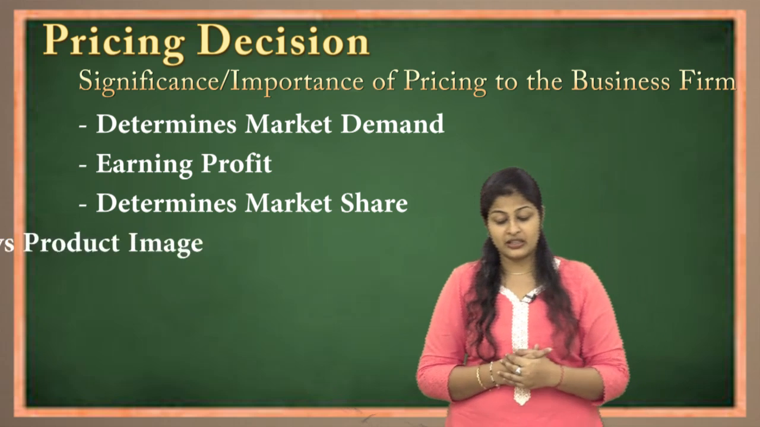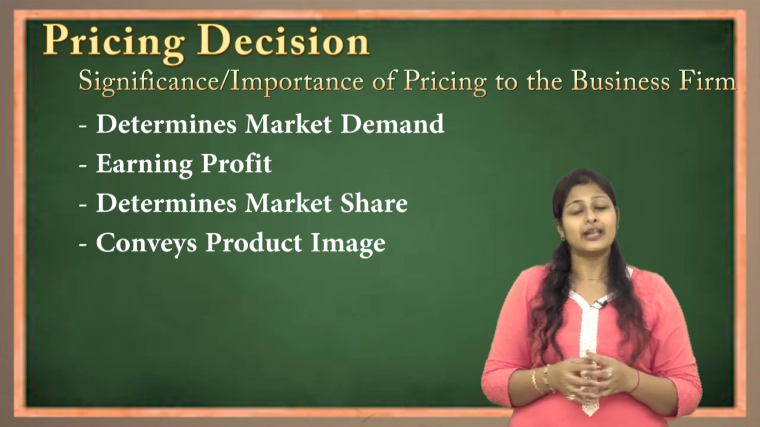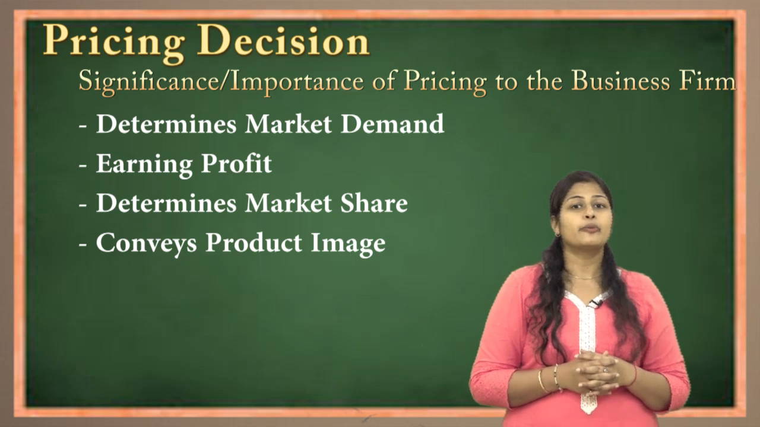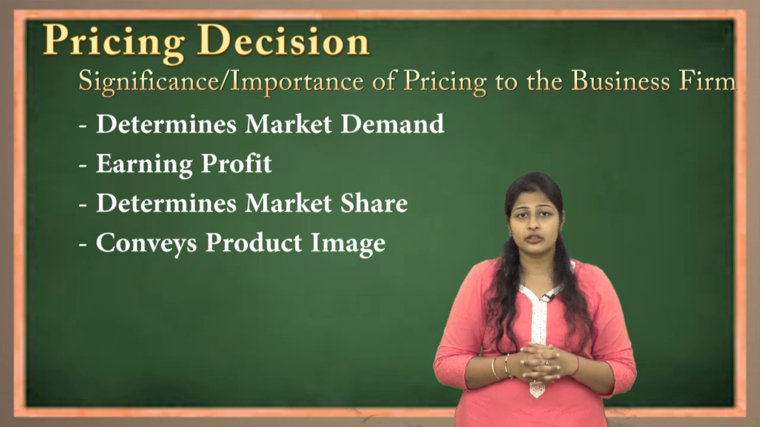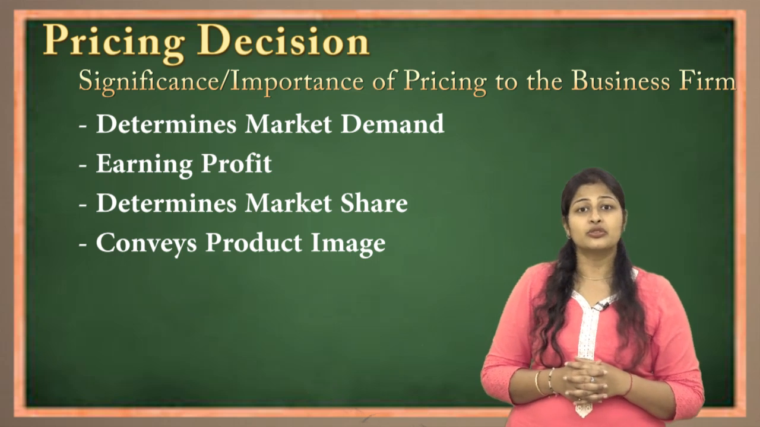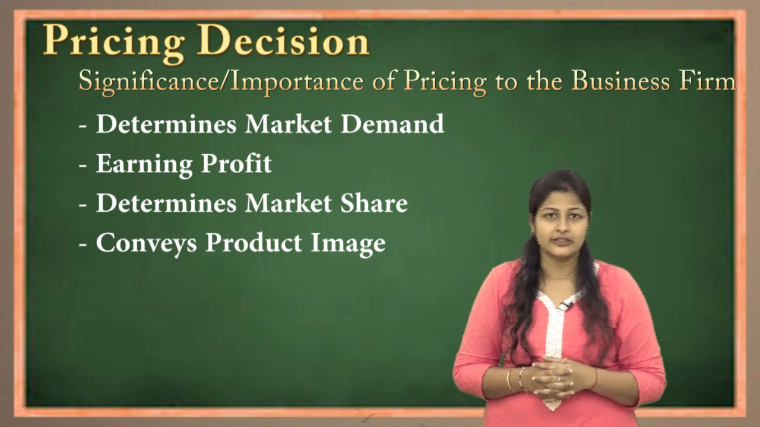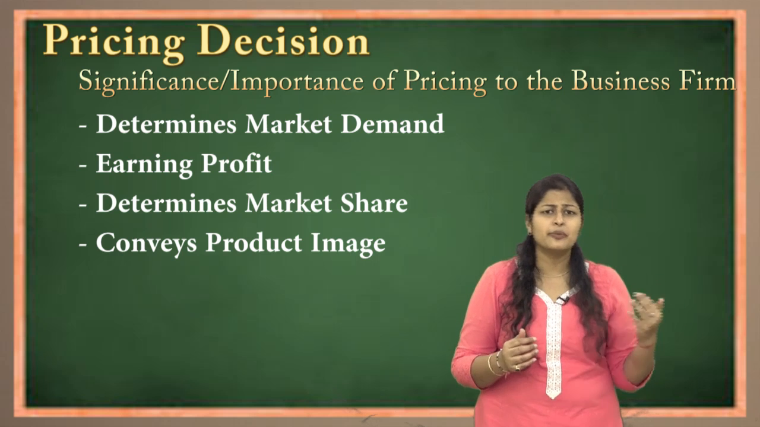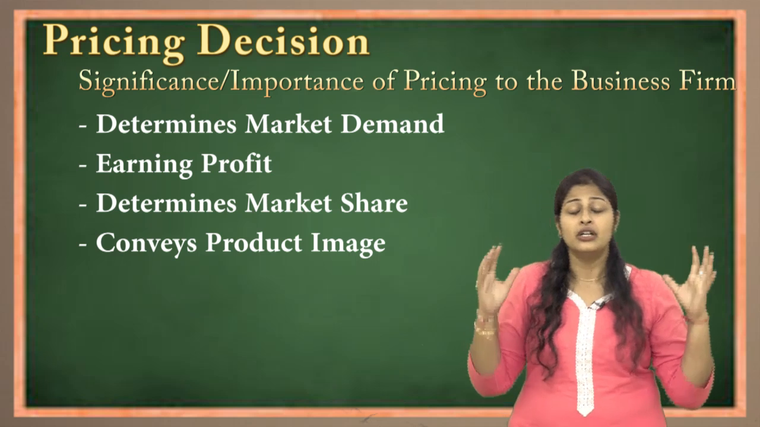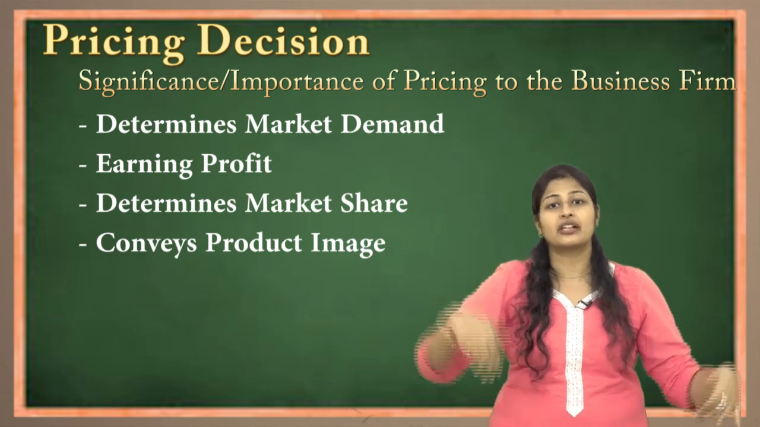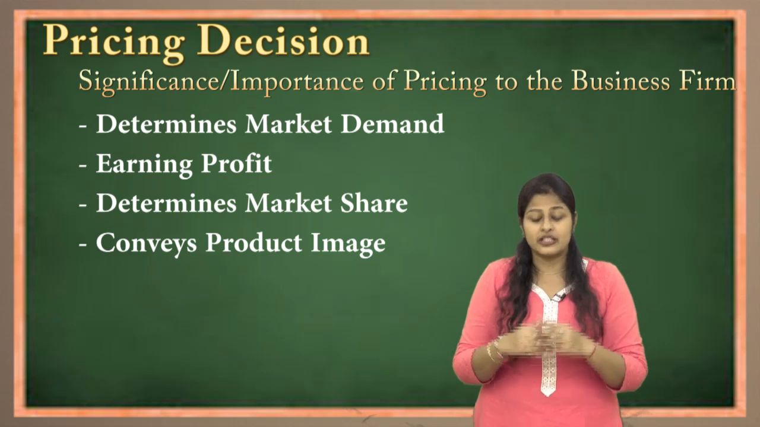Next is conveying the product brand. Yes, pricing definitely helps to convey the product brand to the customer. For example, when you talk about BMW, Mercedes or Porsche, you cannot expect them to sell a car worth 5 lakh or 7 lakh rupees the way Maruti, Hyundai and Honda do. Why? Because BMW and Porsche are brands that convey a luxury car segment, and a luxury car cannot come in the 5 to 7 lakh range.